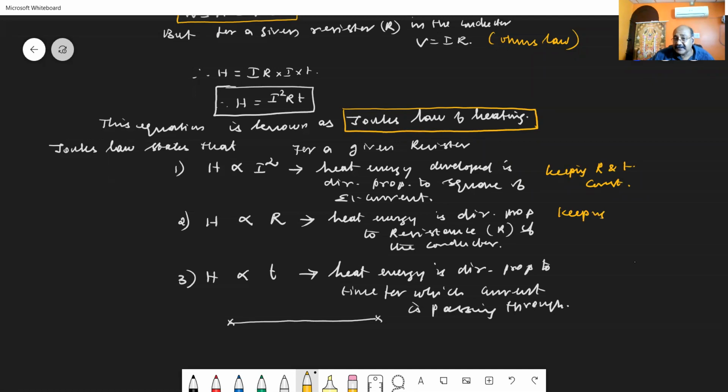Here, we keep the current flowing through and the time of flow of the current in the conductor constant. And the third one, the amount of heat energy is directly proportional to the time for which the current is flowing through the conductor. In this case, we have to keep the current I and the resistance R constant. So in Joule's law, you have three variables: current, resistance, and time. If one of the variables is varied, the other two should be kept constant. So this we state as Joule's law of heating. Hope you have understood.